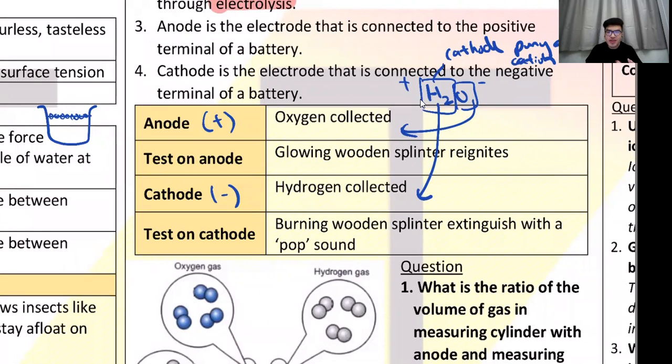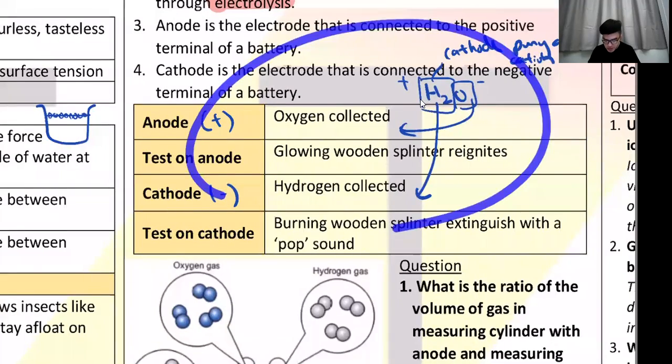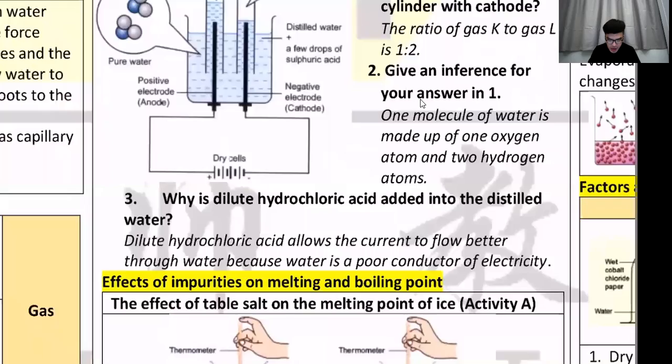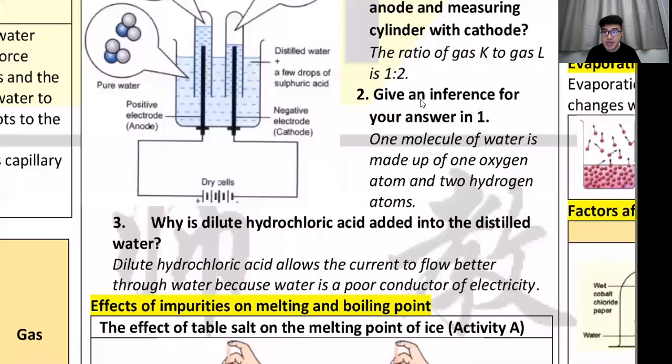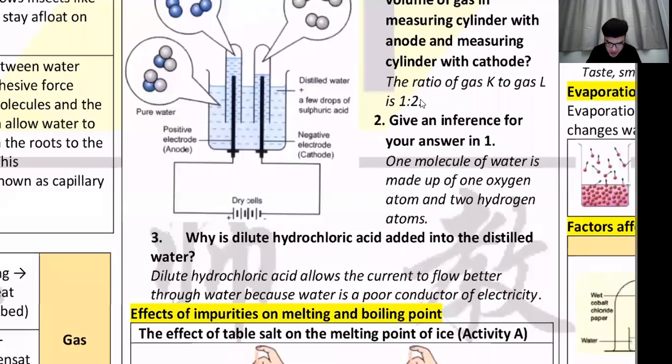Okay, this should be very familiar to you already. This is the thing you need to memorize. Really easy. One more thing: when you're doing this experiment, I hope you did this experiment last year. If you didn't, then I cannot do anything. All right, before that, one more thing I forgot.